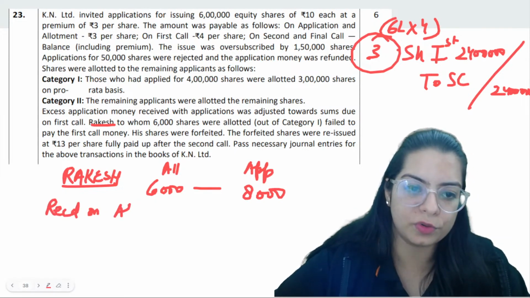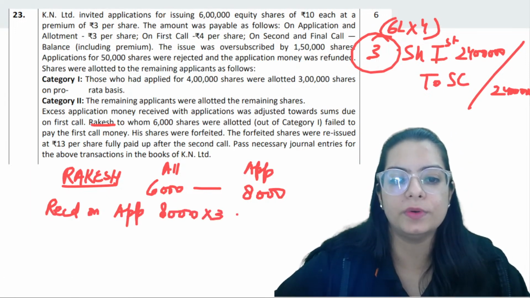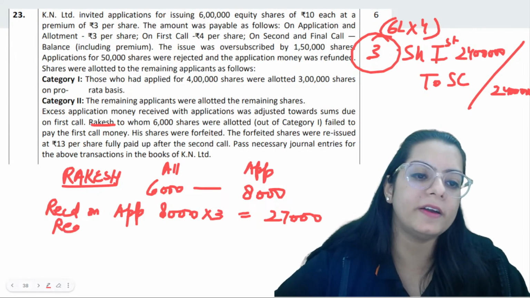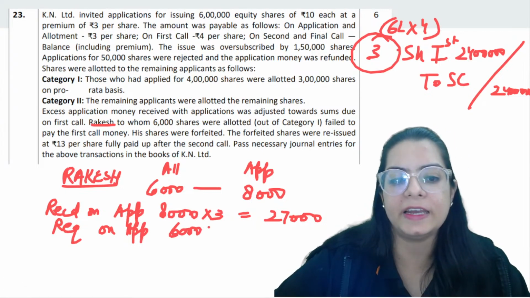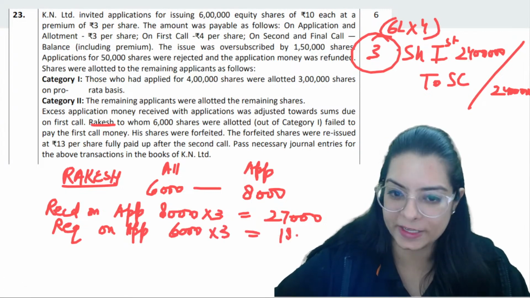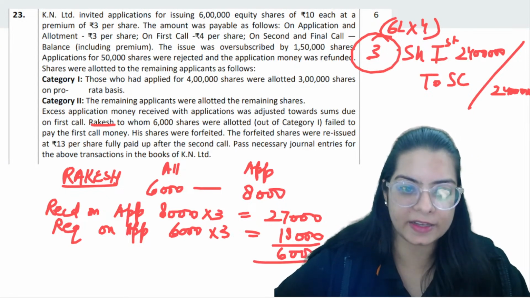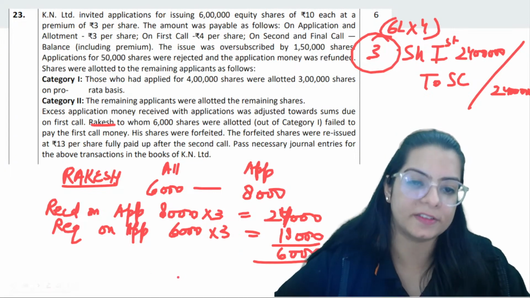Pro rata we are going to do of Rakesh. Received on application 8,000 into 3, that means 27,000 received. Required on application is 18,000. Excess is 6,000.